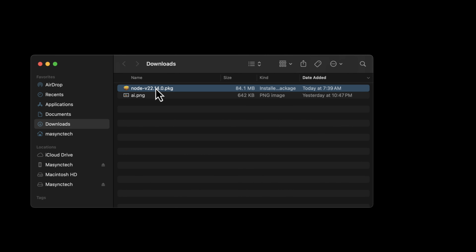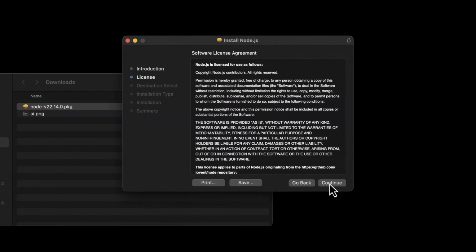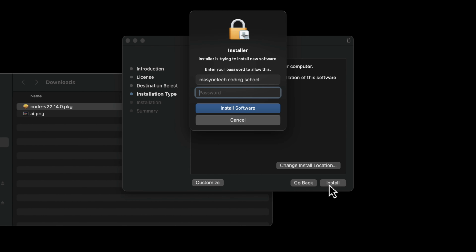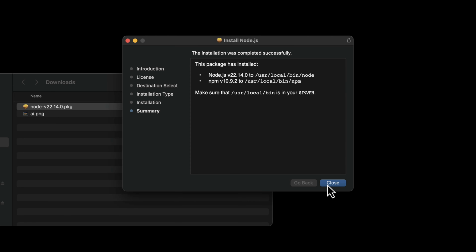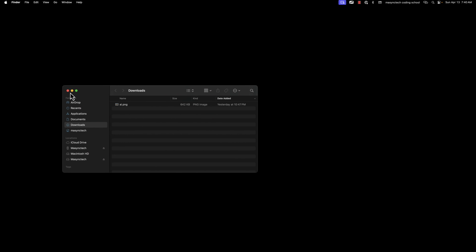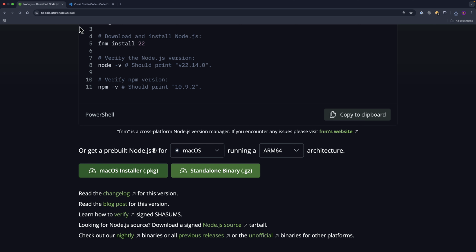Then click to install, continue, agree, install. All right, it is done. So let me close this and then move to trash. Perfect. The next step is our code editor.